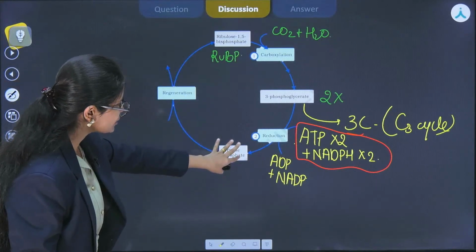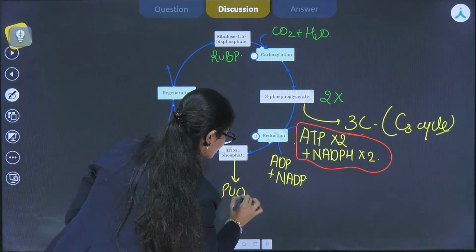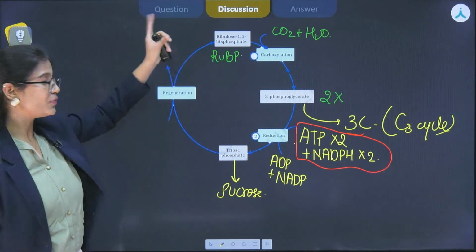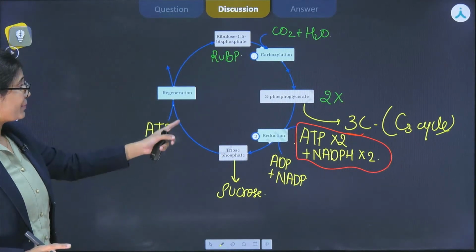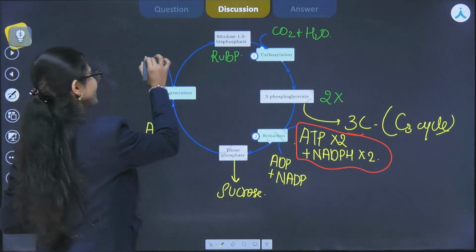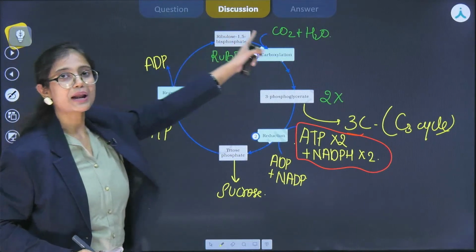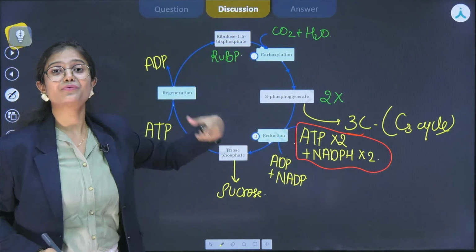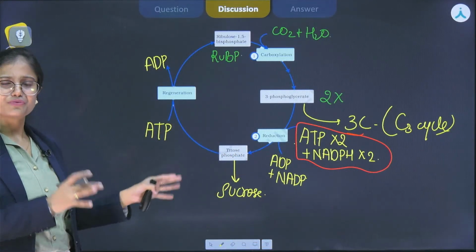Next, what is it doing? It is making one triose phosphate which will further form certain molecules in the sucrose or the carbohydrate molecules, and the rest will again get regenerated. For regeneration, again, energy is required in the form of ATP. Remember, regeneration में NADPH नहीं require हो रहा है, सिर्फ ATP हो रहा है और वो भी एक molecule. Okay? So regeneration will again regenerate the primary acceptor of the carbon dioxide of C3 cycle, that is RuBP. So regeneration is very much important for the cycle to continue uninterruptedly. Okay, so here each and every step is very much important.